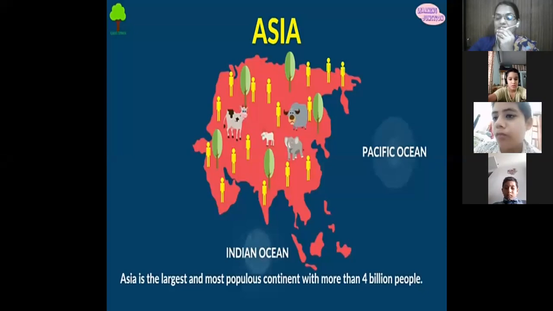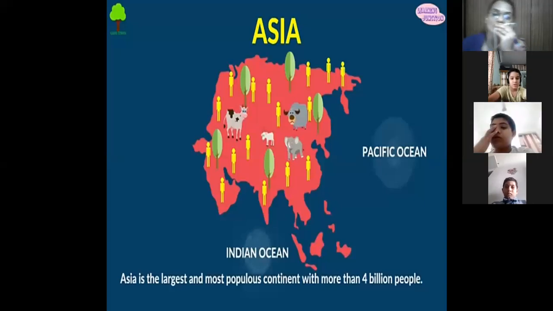Asia lies in the northern hemisphere and occupies one-third of the land area on the Earth. Its population is the largest, and it also covers about one half of the total world land surface.